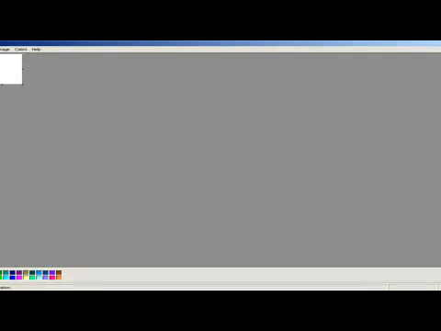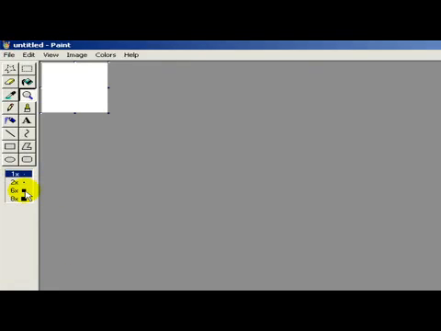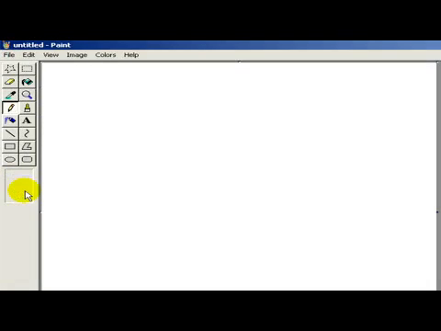Okay. Let's select now the magnifier tool. And let's make this paper 6 times bigger. Now it will be easier to work with it. Okay, let's start to create our small robot.